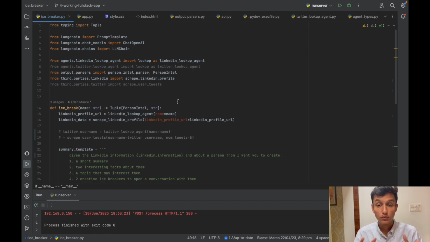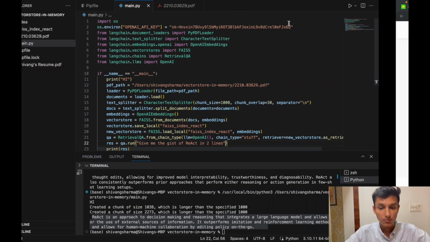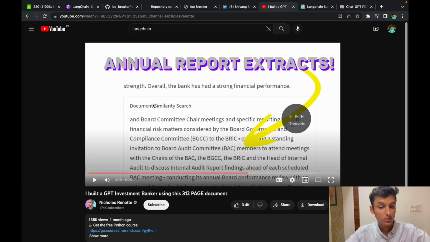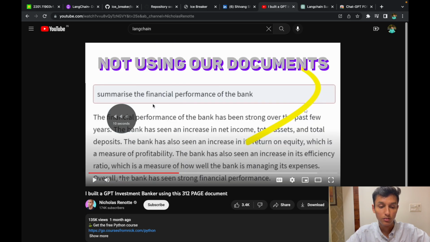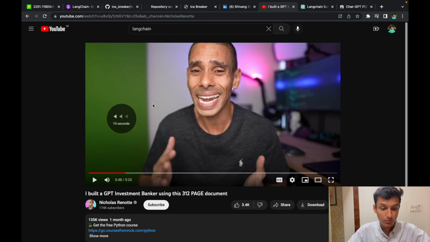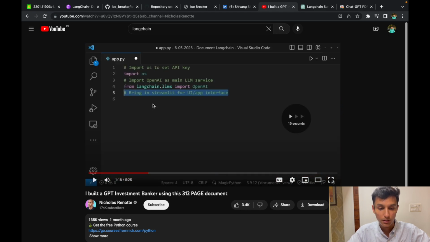Meanwhile, I also found a great implementation of our project, where one of these guys has built a PDF reader, and in the same way we have done it, he has used that PDF reader to create an online investment banker, which can replace the job of an investment banker. He has used the same code and used Streamlit to make a front-end website and deploy it.